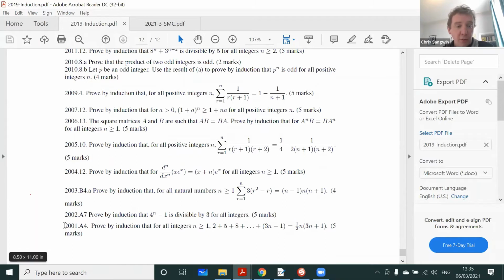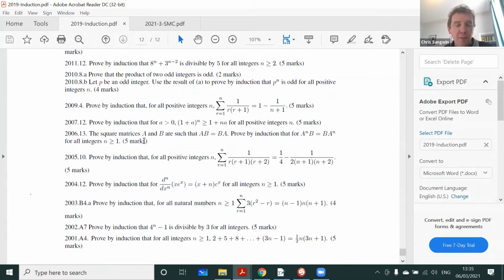So the very first one that we've included, 2001, we have got the sum of a series, 258. Then there's a divisibility question. Then there's another summation formula. This is the nth derivative type question, another summation formula. Now whether these are still on the current specification, this current specification talks about sequences and summation formulae.